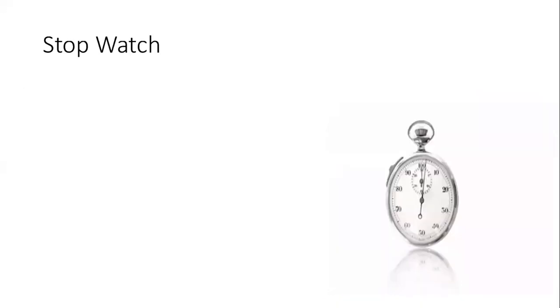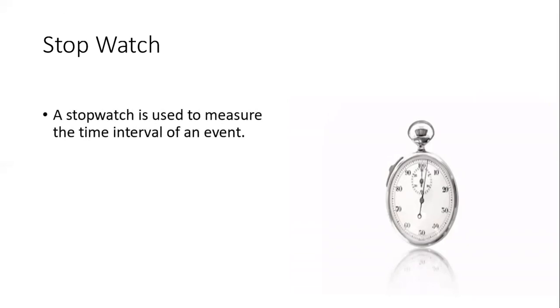The next device is the stopwatch. A stopwatch is a device used to measure the duration of time of different events. It is a laboratory instrument used to record short intervals of time for different experiments. There are two types of stopwatches, mechanical and digital.